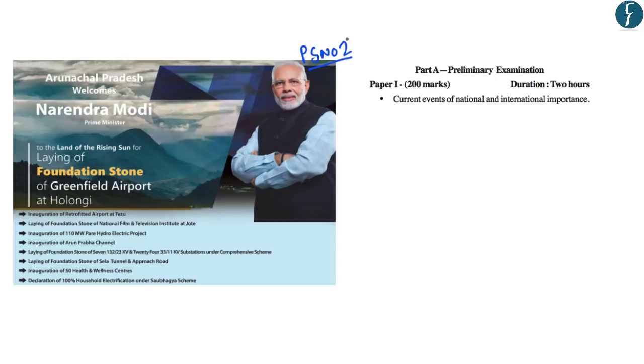Now, this infographic on page number 2 is related to the Honorable Prime Minister's visit to Arunachal Pradesh. And on this occasion, he has inaugurated several projects. Now, some of these projects can become important for us from preliminary examination point of view. The first in this line is the Holongi Airport. Another important project for us is the Sela Tunnel project. And thirdly, you should note that the PM has also inaugurated a Doordarshan channel by the name Arun Prabha.